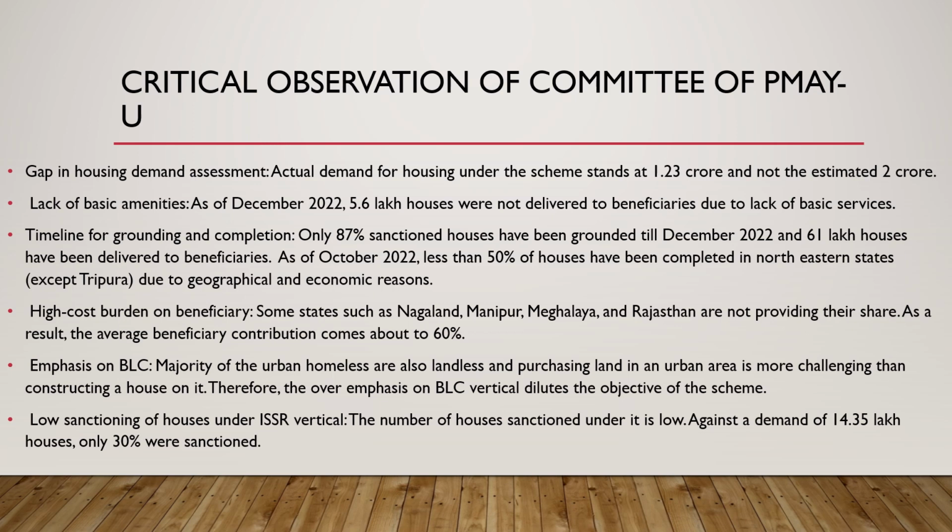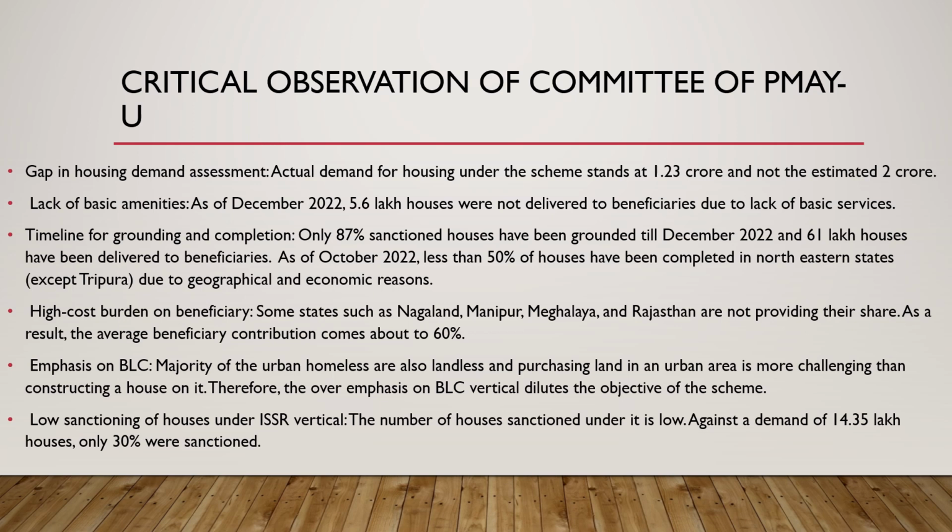Only 87% of sanctioned houses have been grounded till December 2022, and 61 lakh houses have been delivered to beneficiaries. As of October 2022, less than 50% of houses have been completed in northeastern states except Tripura due to geographical and economic reasons.